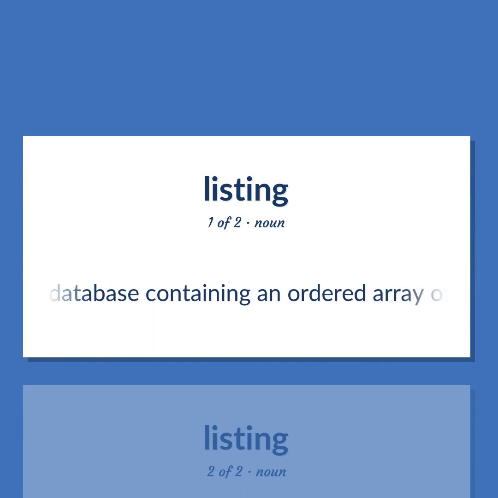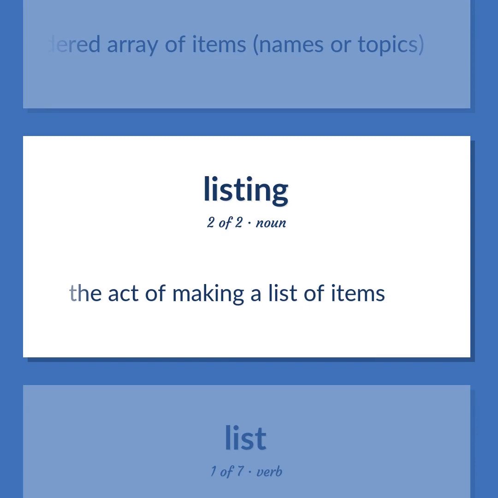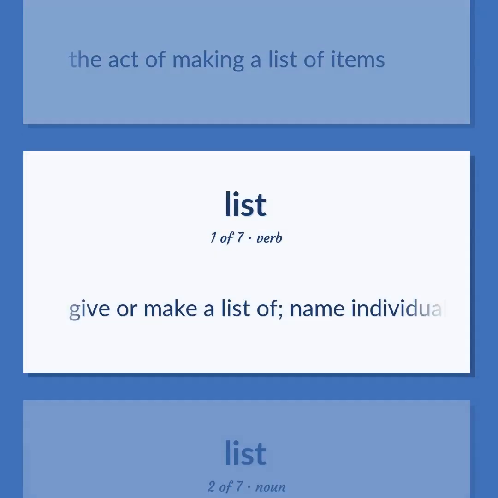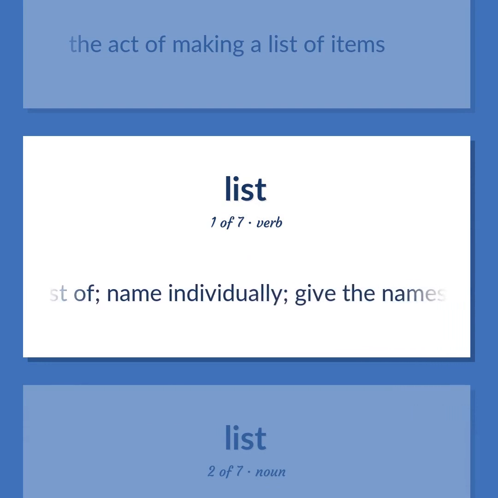List: A database containing an ordered array of items, names or topics. The act of making a list of items. Give or make a list of. Name individually. Give the names of.